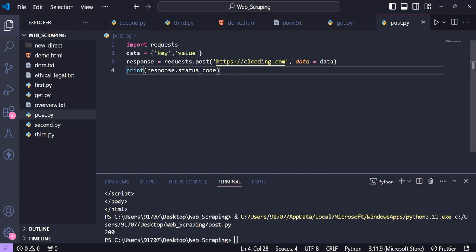Then in cache, the requests which are made by GET are often cached by the browser, but the responses to POST requests are typically not cached by default. By default, it is not cached. Okay, so that is the difference between GET and POST.